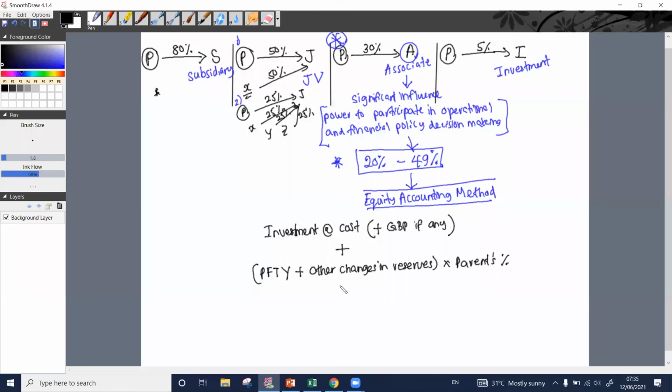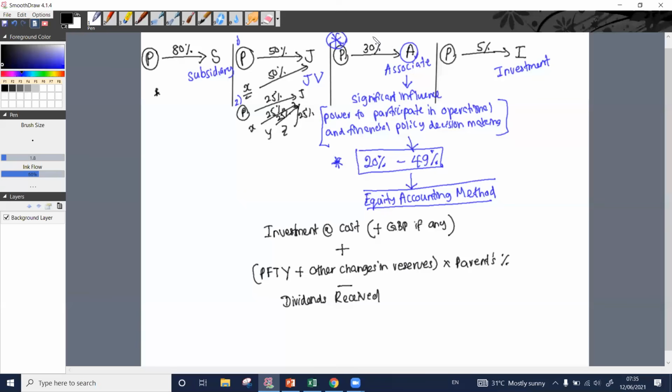And then from that we need to deduct any dividends received. Here also, if they directly say the dividends we received are this amount, we use that amount. But if they give declared dividends as a general term, then we need to be careful to apply our percentage.